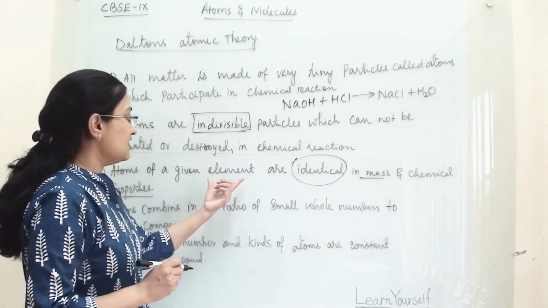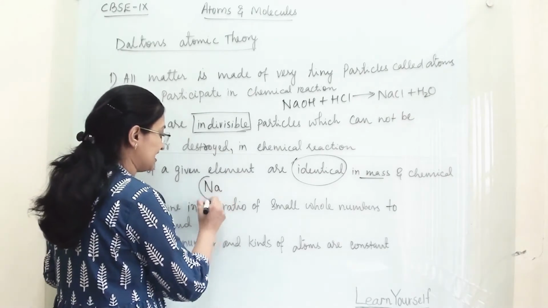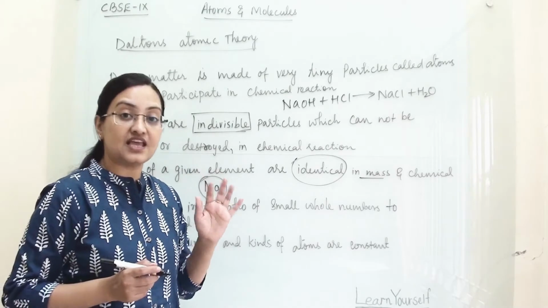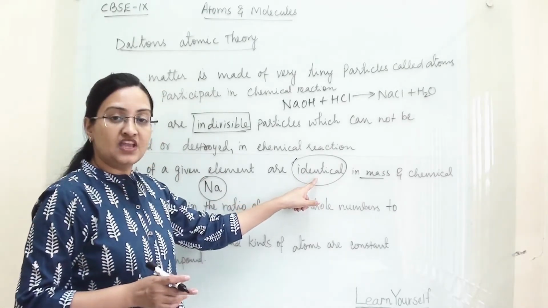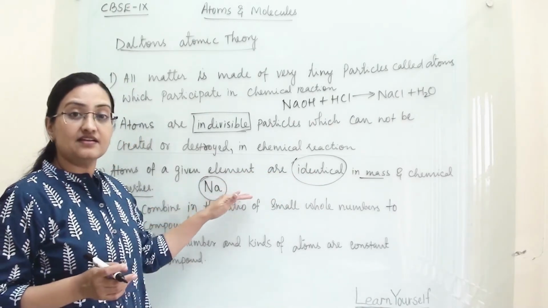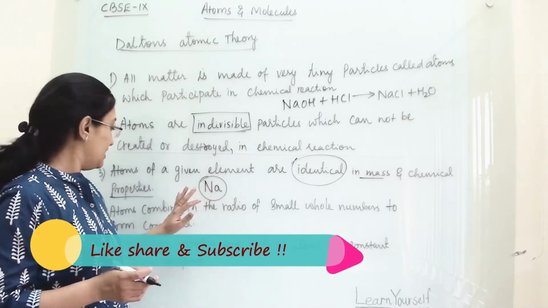Third point, atoms of a given element are identical in mass and chemical properties. That means for any element, if you take sodium, anywhere on the earth sodium has the same chemical properties and it is identical. Any atom's mass, chemical properties and physical properties will remain the same.